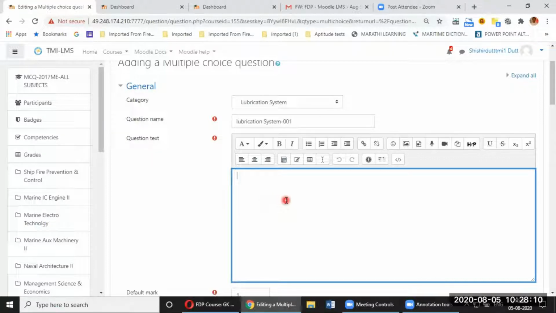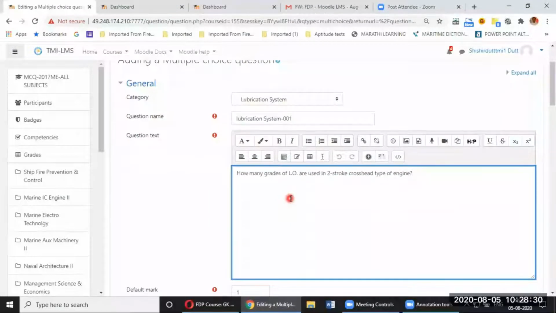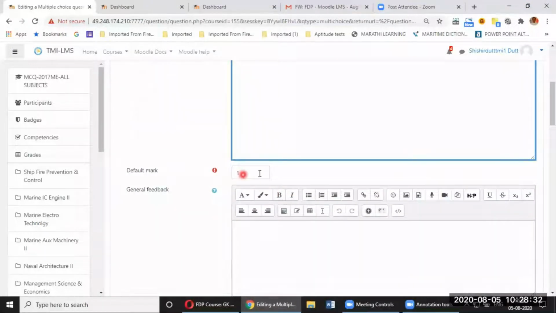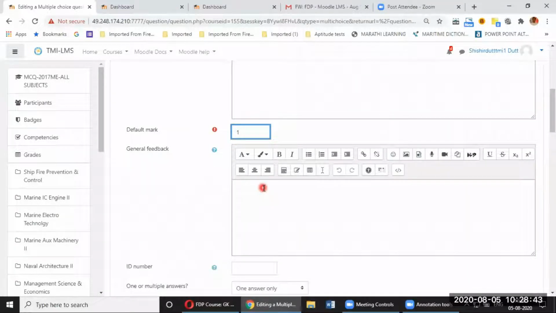Now, the question I can put, for example: how many grades of lube oil are used in a 2-stroke crosshead type of engine? So this is my question. And the default mark I have given is 1. The question mark is getting a default of 1. That is by default, but you can change it if you want. But it is recommended for saving in the question bank, you can keep it 1.